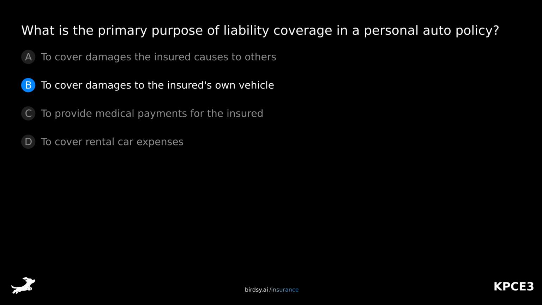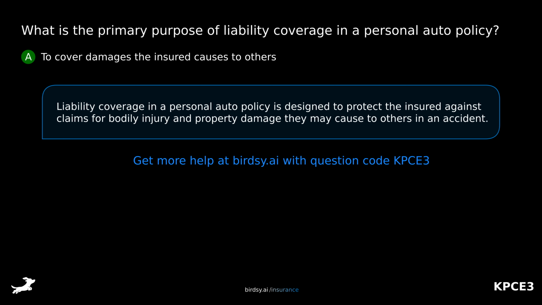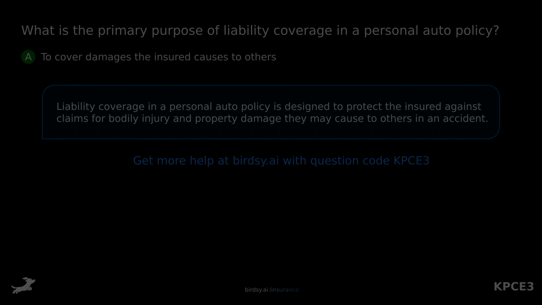B, to cover damages to the insured's own vehicle? C, to provide medical payments for the insured? Or D, to cover rental car expenses? The answer is A, to cover damages the insured causes to others. Liability coverage in a personal auto policy is designed to protect the insured against claims for bodily injury and property damage they may cause to others in an accident.